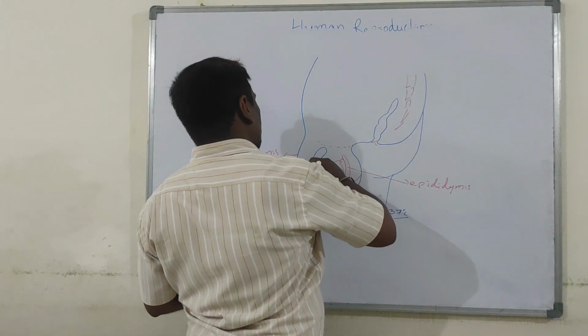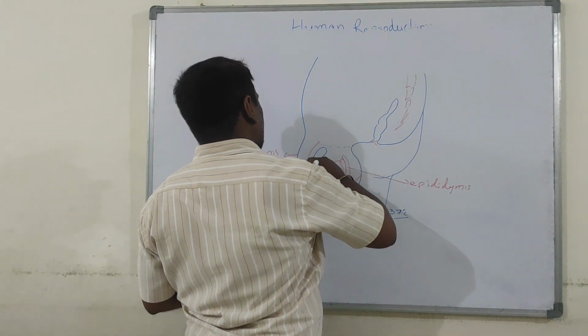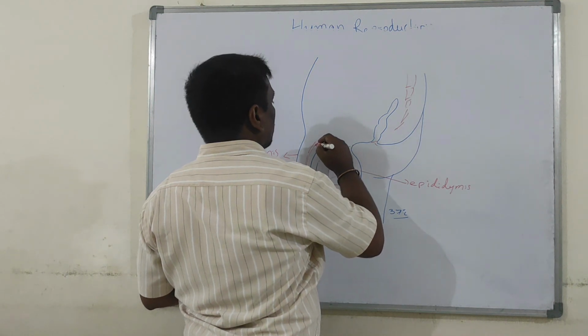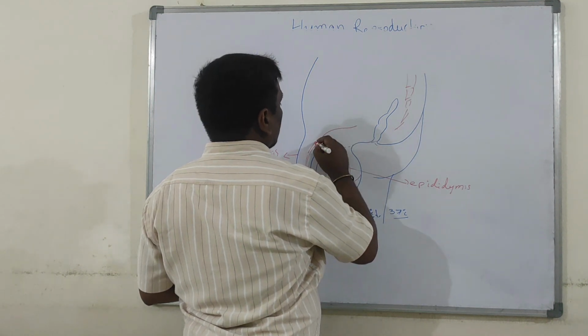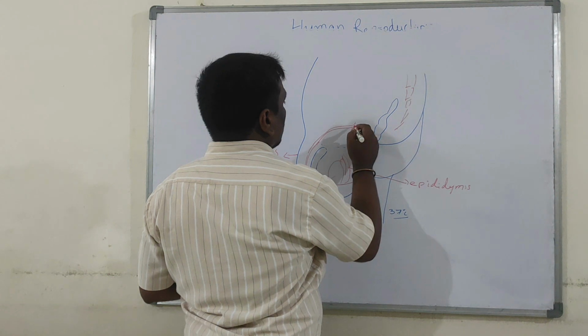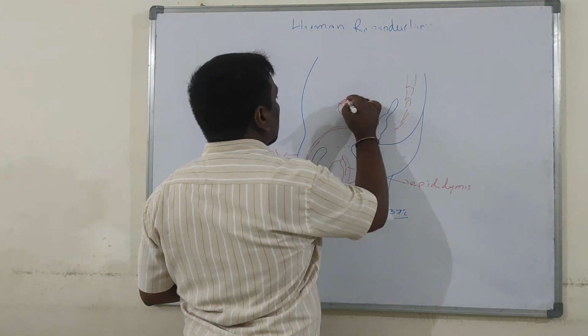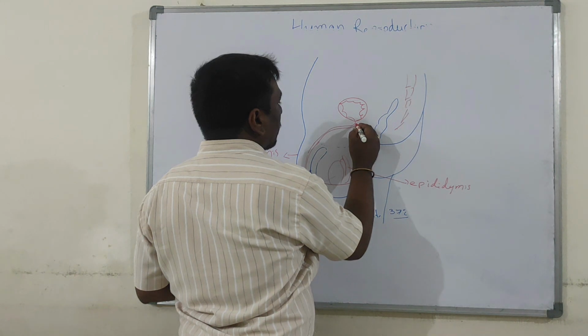Now this is the urethra. Urethra originates from the urinary bladder. What is this? Urinary bladder.